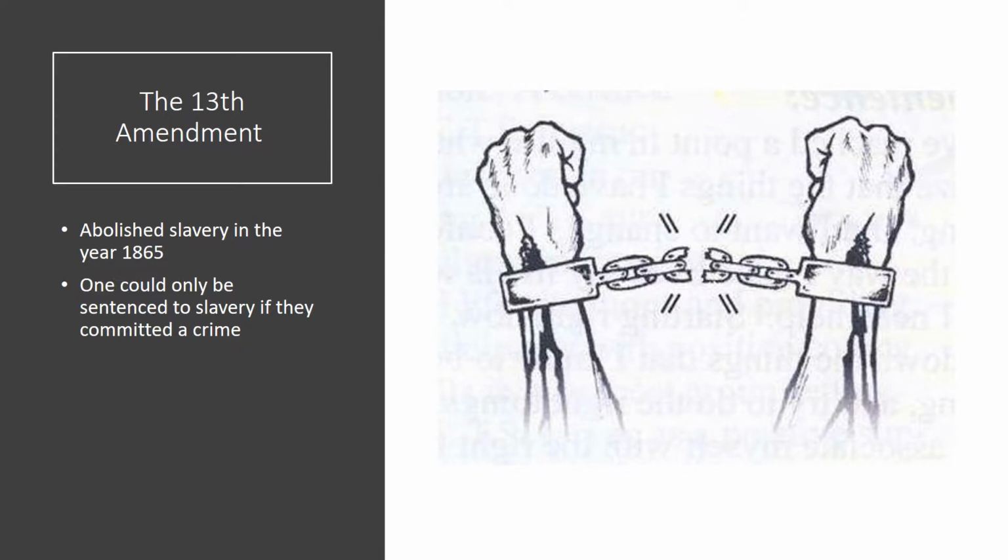I want to quickly expand on what exactly is the 13th Amendment. The 13th Amendment abolished slavery, but it took a very long time for this to happen because many people during this time were not okay with slavery being abolished. Luckily, those people were in the minority, and the 13th Amendment won in the year 1865. However, it was still possible for people to be sentenced to slavery if they committed a crime.